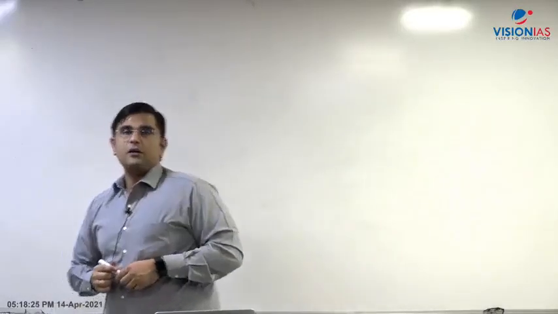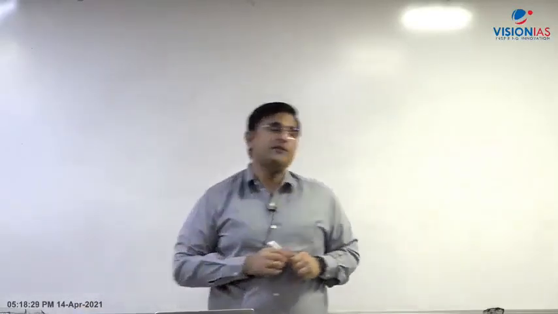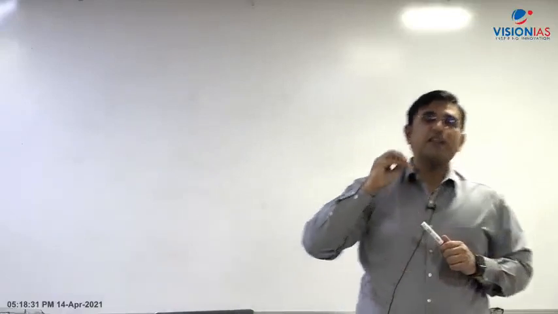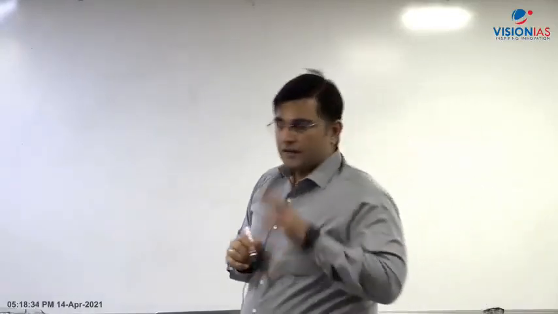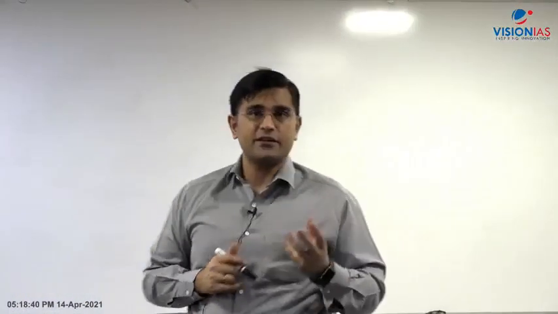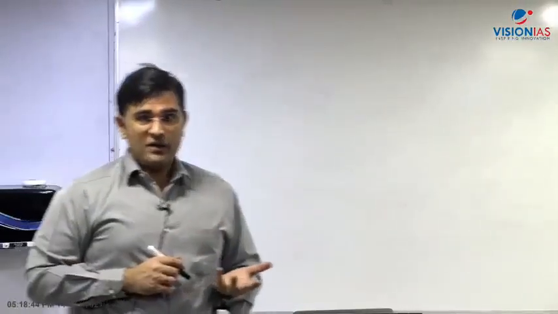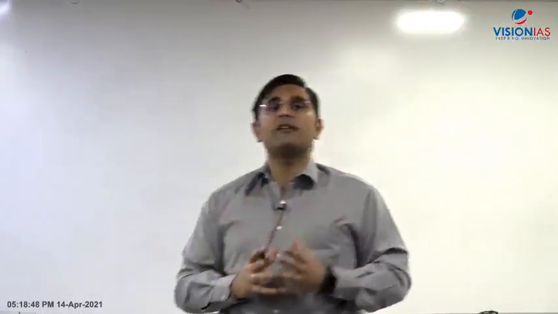ठीक है. So now let us begin with the components of the industrial revolution. एक चीज ये ध्यान रखिएगा that there were certain pillars of the industrial revolution. The first pillar of the industrial revolution was the textile sector. The second pillar was the steel sector, and the third pillar was the transport sector, right? And the fourth pillar was power, new sources of power, that is steam, right? So why is it important?